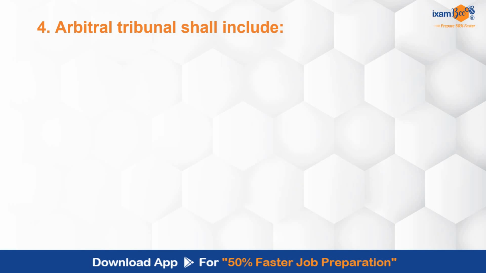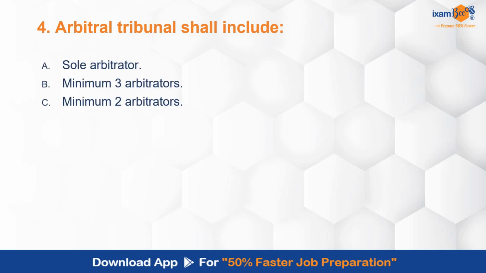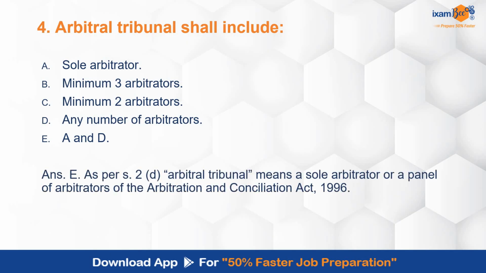Arbitral tribunal shall include: sole arbitrator, minimum 3 arbitrators, minimum 2 arbitrators, any number of arbitrators, A and D, that is sole arbitrator and any number of arbitrators. So the correct answer is E, as according to Section 2 clause D, arbitral tribunal means a sole arbitrator or a panel of arbitrators of the Arbitration and Conciliation Act 1996.